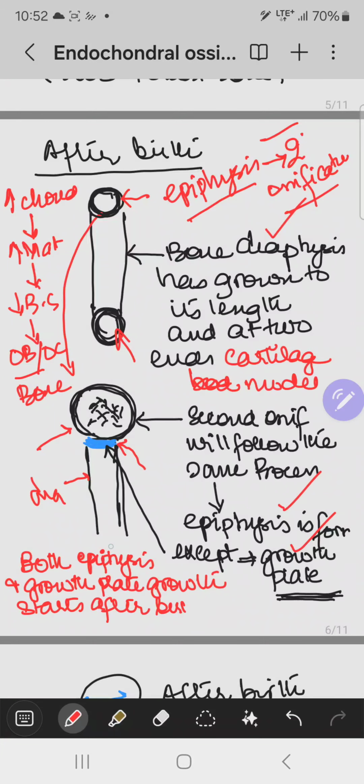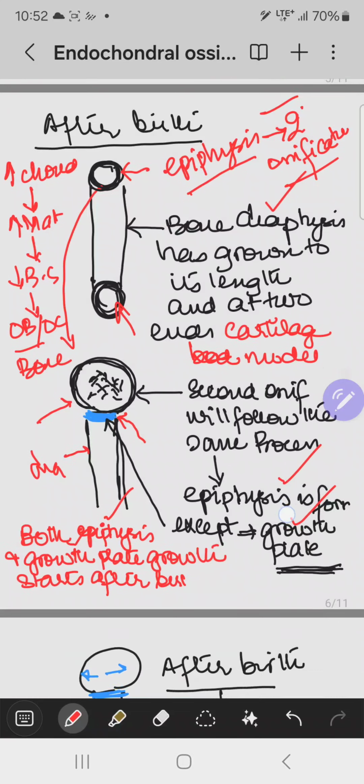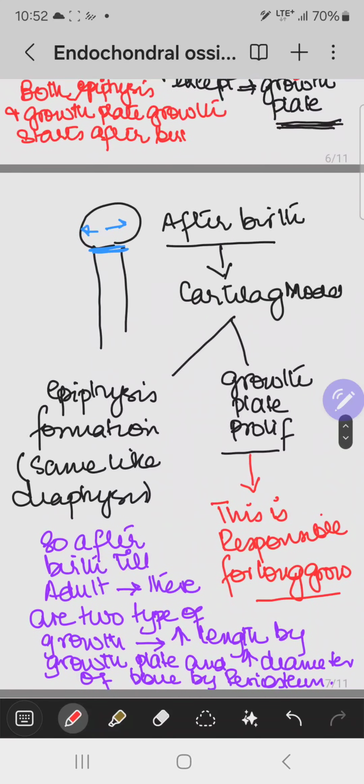So both the epiphysis and the growth plate grow after birth. This is a very important point.